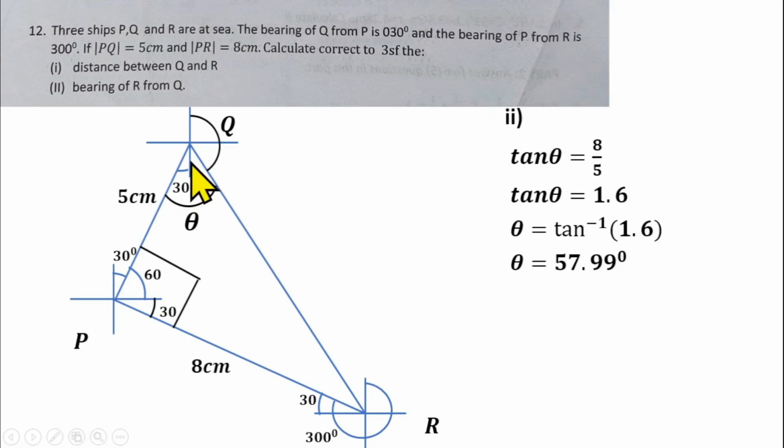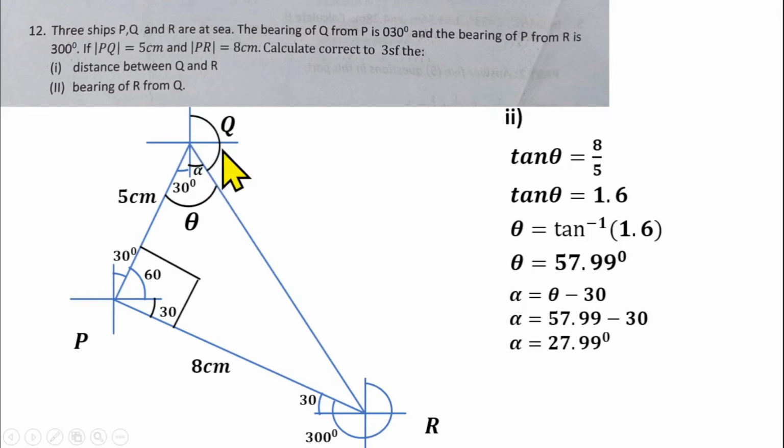Our aim is to find the small angle here, which you can represent with alpha. Alpha will be the whole angle here, which is theta, minus 30 degrees. So alpha will be theta minus 30. That should be 57.99 minus 30, and that should give us 27.99 degrees. So the small angle here is 27.99 degrees, and our aim is to find the whole angle here, which is the bearing of R from Q.